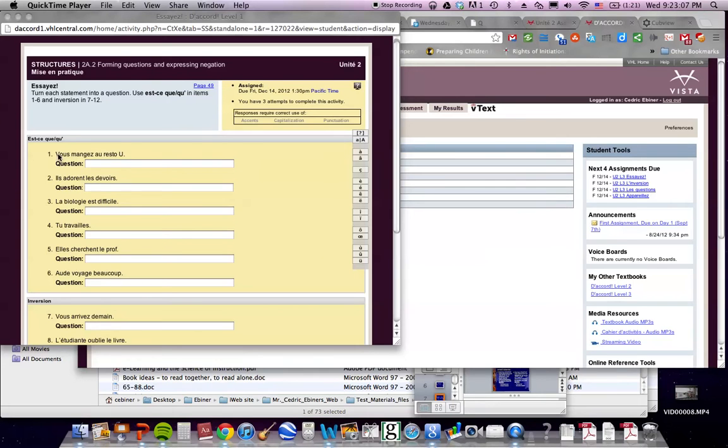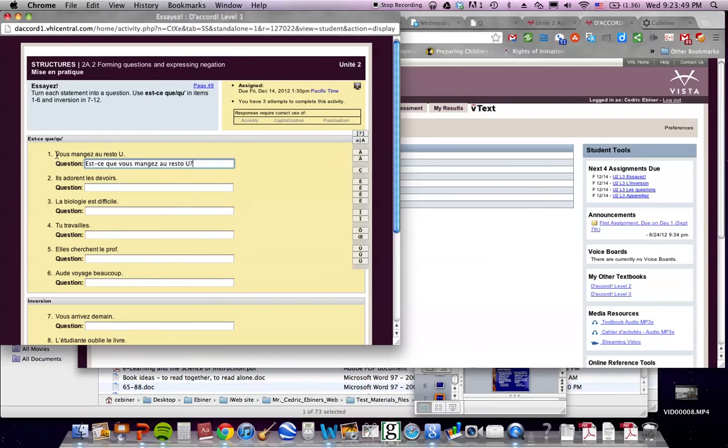So you have the statements that are there. For example, vous mangez au resto U, okay? That's a statement that means you are eating at the university restaurant. What you want to do with that is ask the question, are you eating at the university restaurant? So you start with est-ce que, make sure you spell it right. You put QUE if your next word starts with a consonant, and that's the case right here. Vous is going to be a consonant, so est-ce que vous, and then finish the statement, mangez au resto U, question mark: est-ce que vous mangez au resto U?